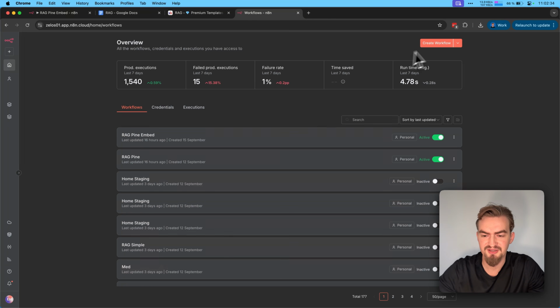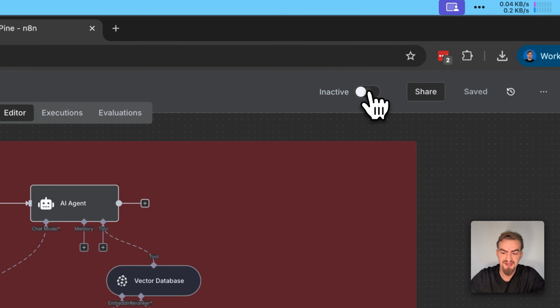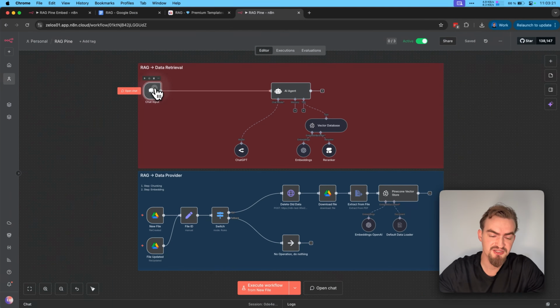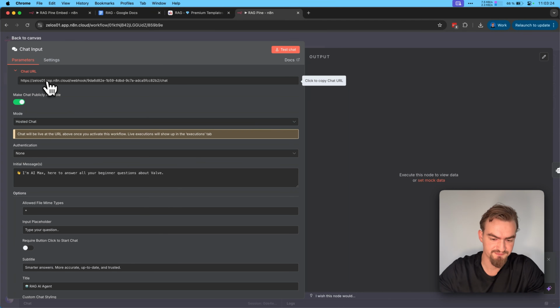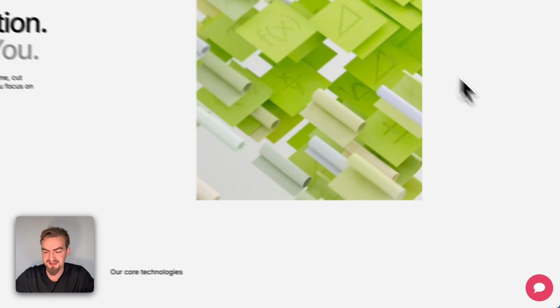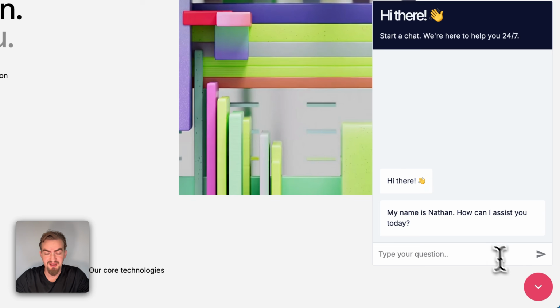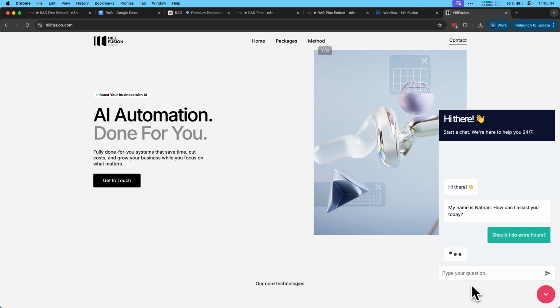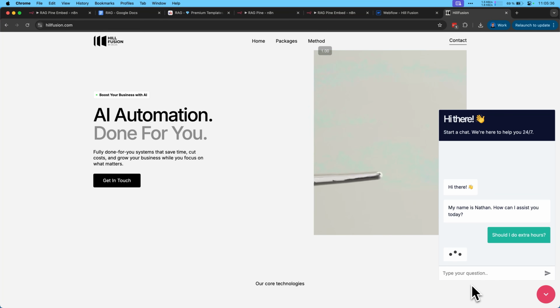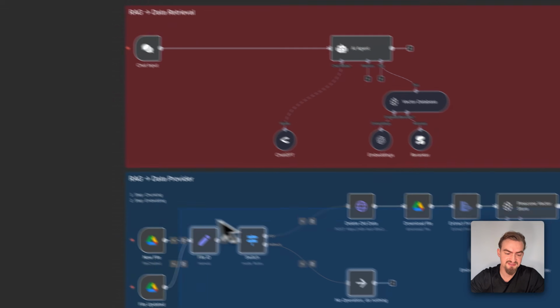Once we create an account, we click Create Workflow and import the template provided in the community. After you've done that, you click here Activate, then double click here on Chat Input and simply copy this URL. You can open up this URL in the browser and use it right away. As a bonus, when you stick around until the end, I will show you how to integrate this chat bubble into any website that you like and directly use it. And you can directly provide it to your clients or embed it on your own business page. I will give you now a short overview of the whole automation, and then we will build it step by step.